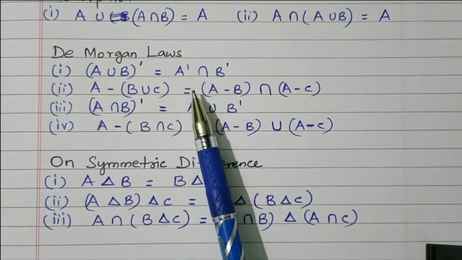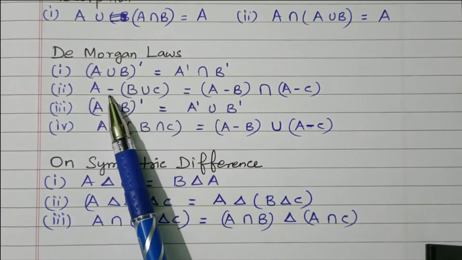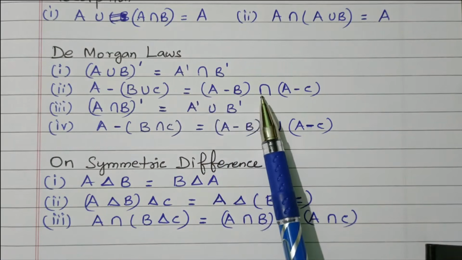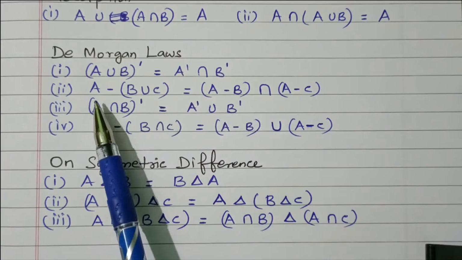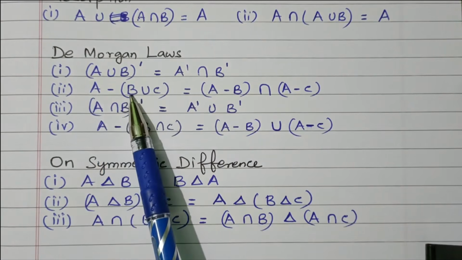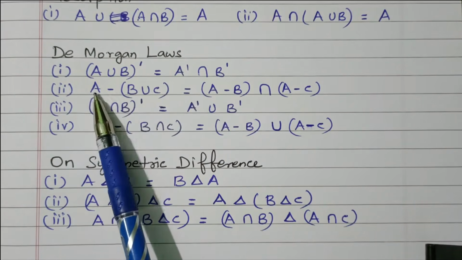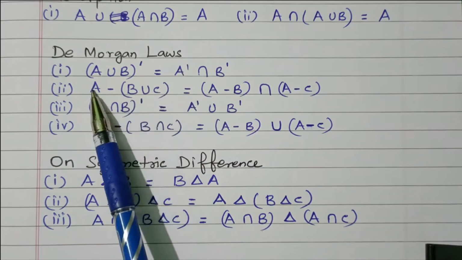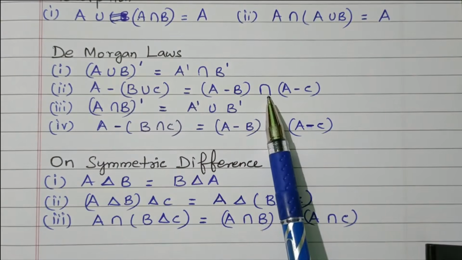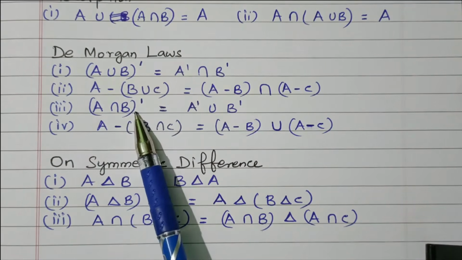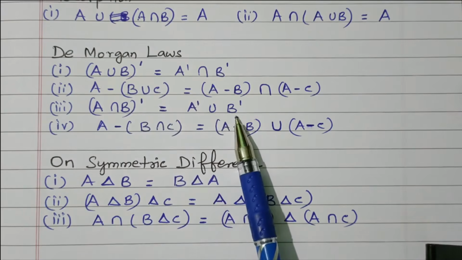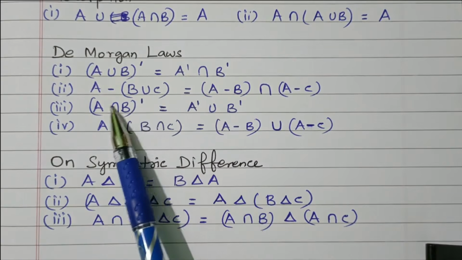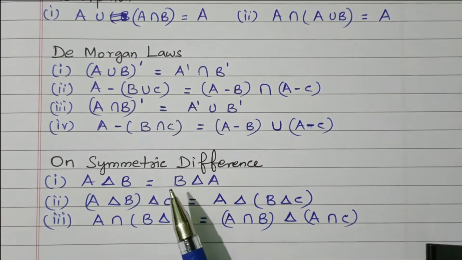A minus (B union C) is equal to (A minus B) intersect (A minus C). Right? You can write that A minus B intersect A minus C, not like a normal subtraction. A minus B, then A minus C. Here union means here intersect. (A intersect B) dash equal to A dash union B dash. Here intersect means here union. The dash is available entirely here, and individually here.